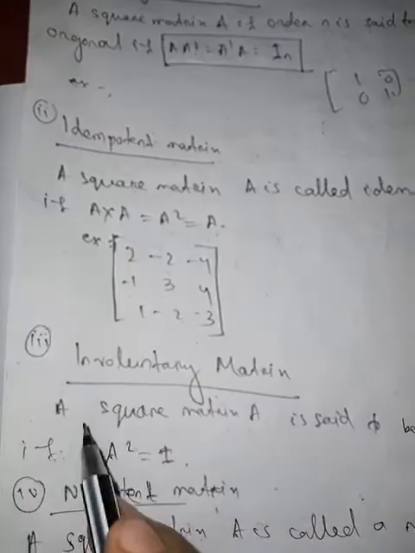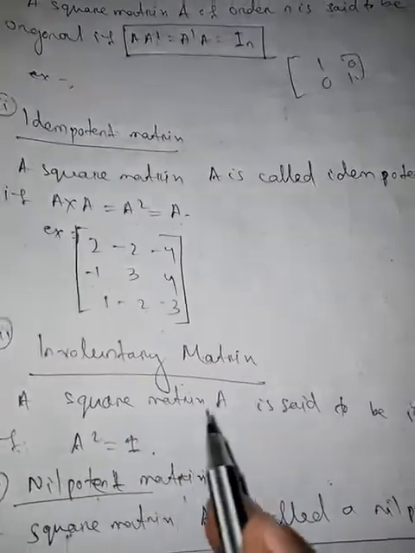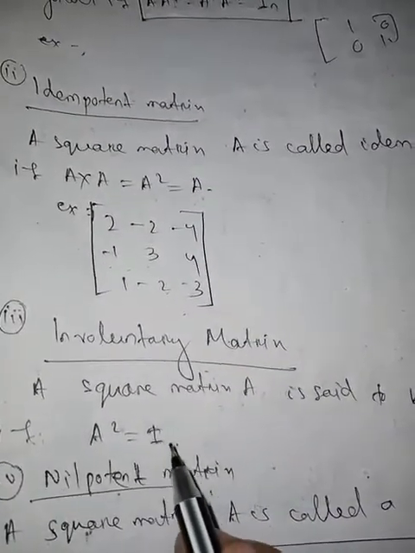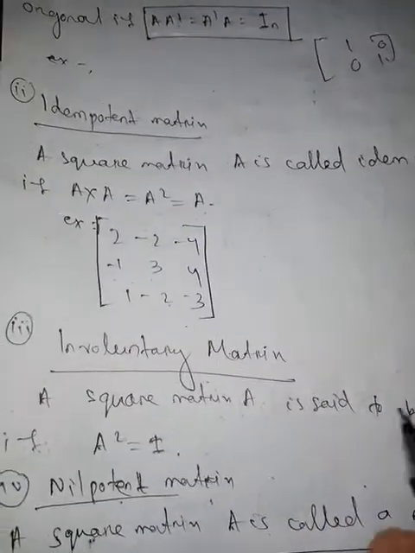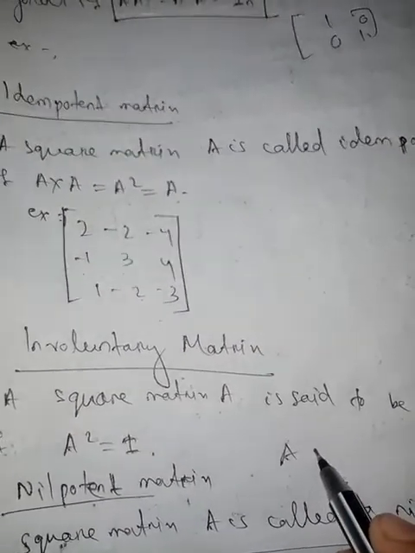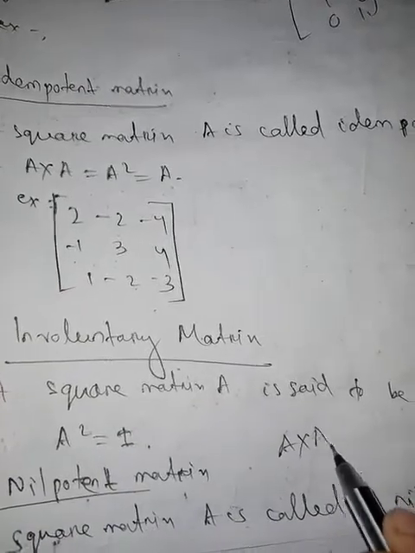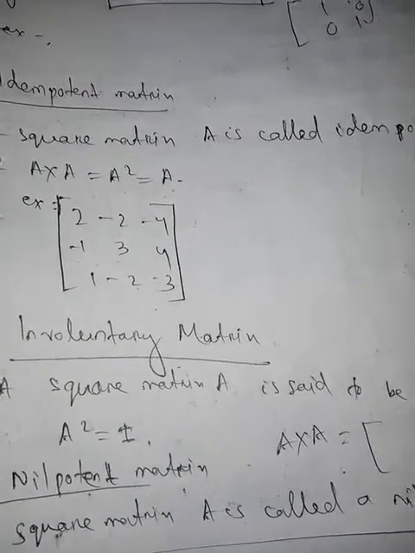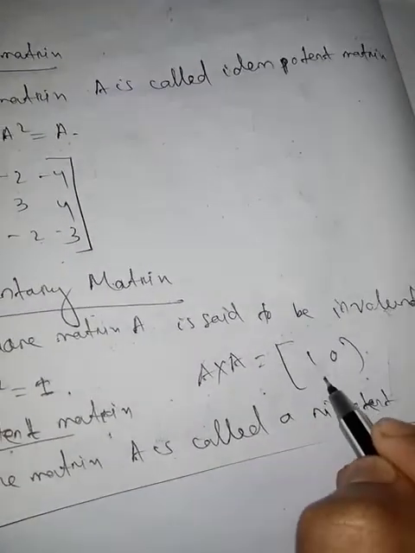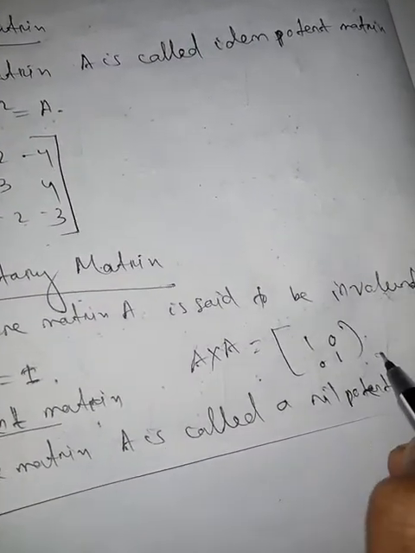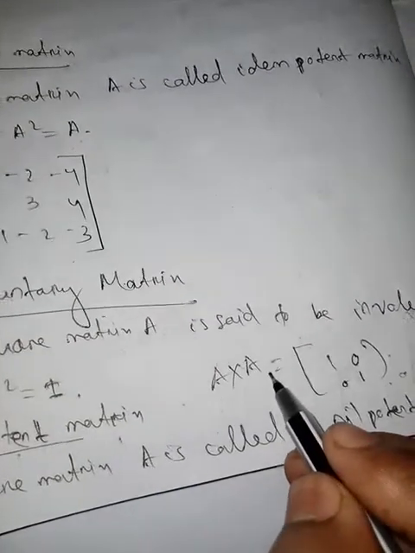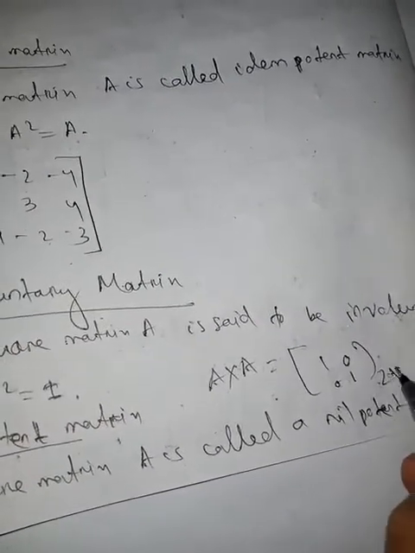Now next we go to involutory matrix. A square matrix A is said to be involutory if A square equals I. That is, if A is a matrix and we multiply it with the same matrix, we get the identity matrix. For example, 1 0 0 1, if A is a square matrix of order 2.